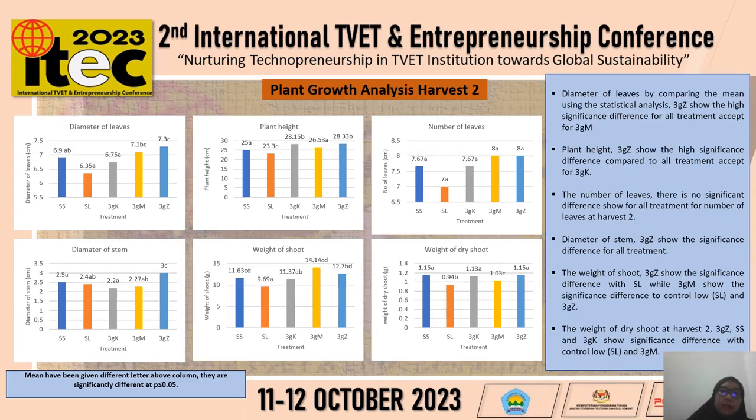And then we move to the plant growth analysis at harvest 2. For harvest 2, we can see all the parameters here. 3 gram zeolite shows a highly significant difference compared to the other treatments. Same goes for the diameter of leaf and plant height, but for number of leaves there is no significant difference for all the treatments. For diameter of stem, 3 gram zeolite shows significance for all the treatments. Same goes for the weight of shoot and also weight of dry shoot.